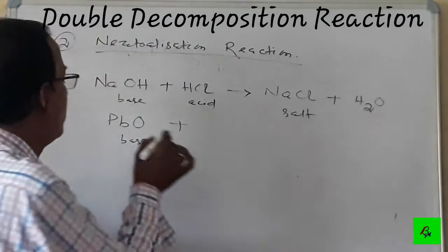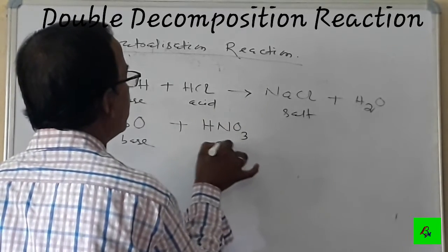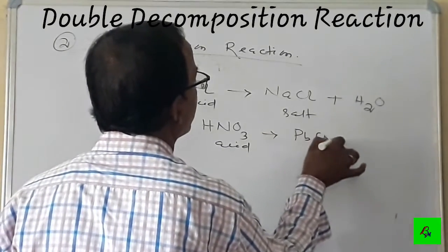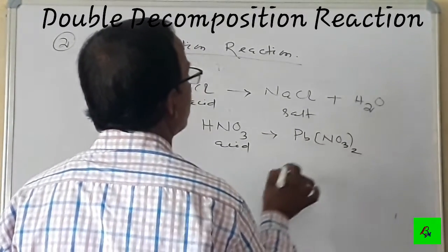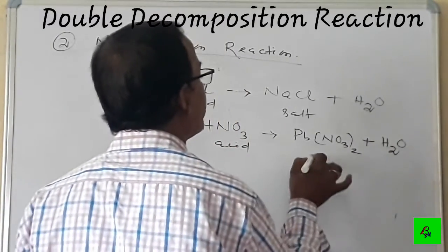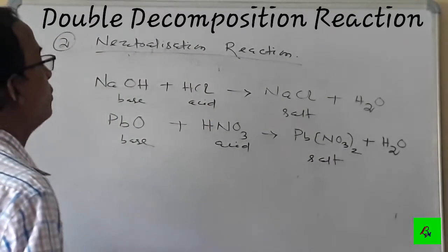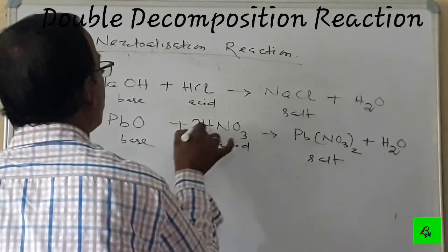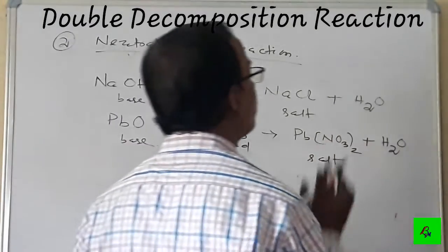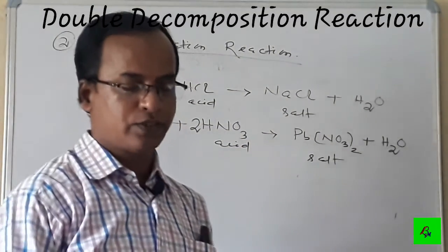So lead oxide plus HNO3, when reacting with acid, forms lead nitrate Pb(NO3)2 plus water. Lead nitrate is the salt. To balance, PbO plus 2HNO3 gives Pb(NO3)2 plus H2O. This is also one example of neutralization reaction.